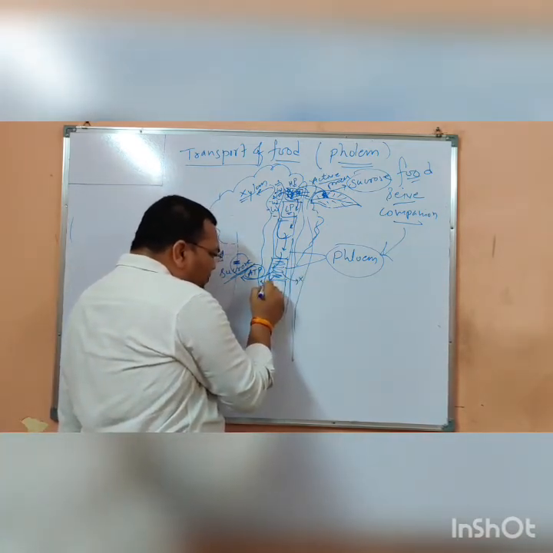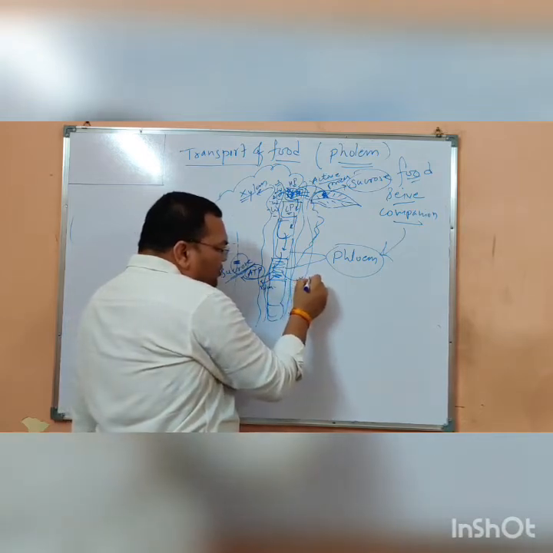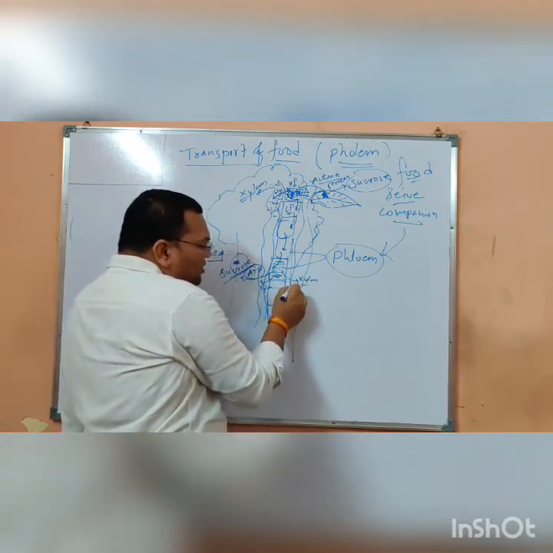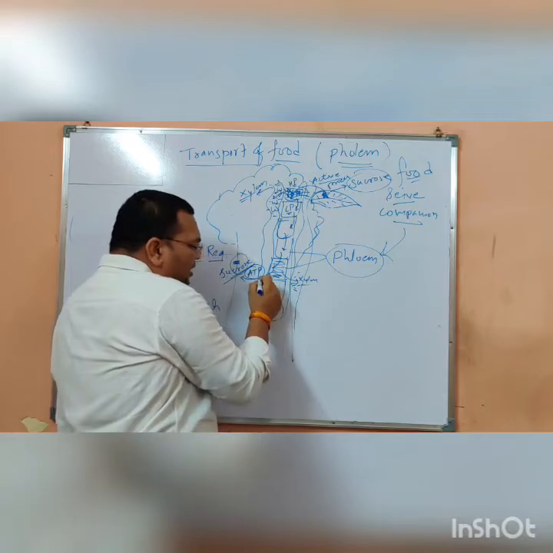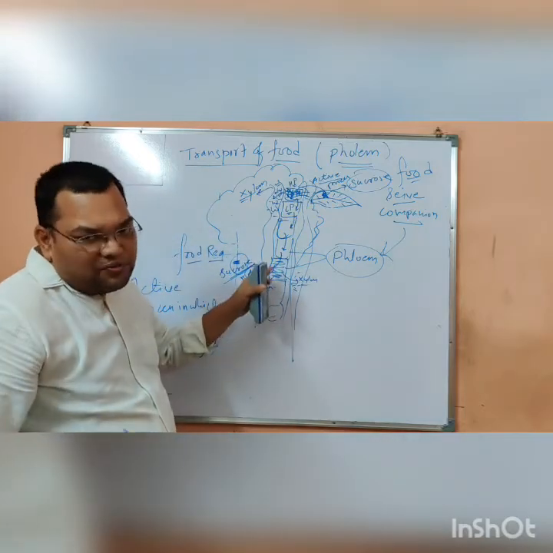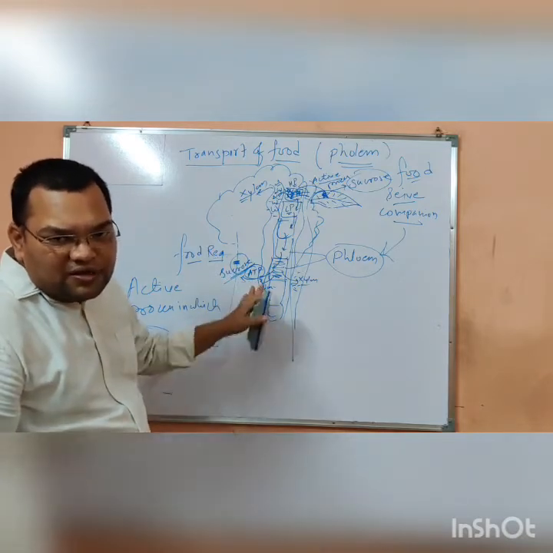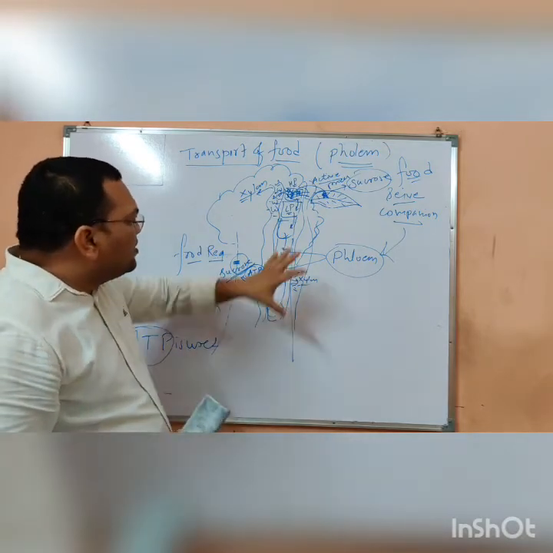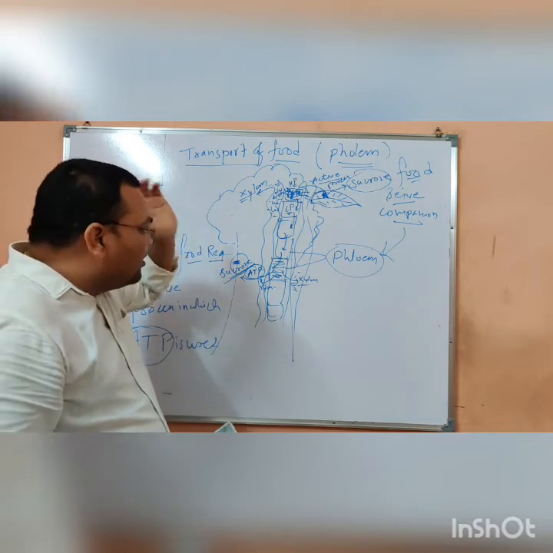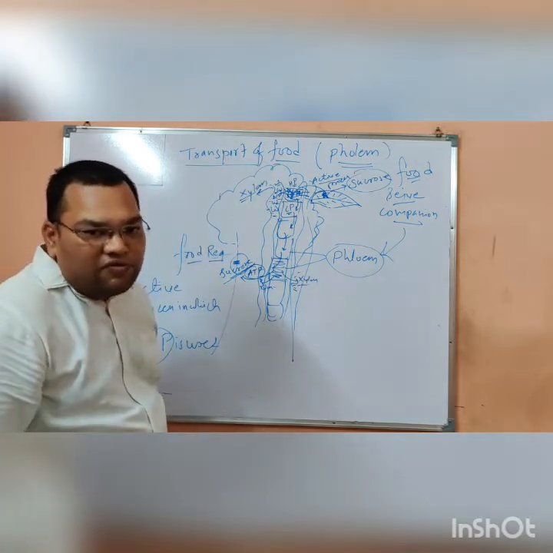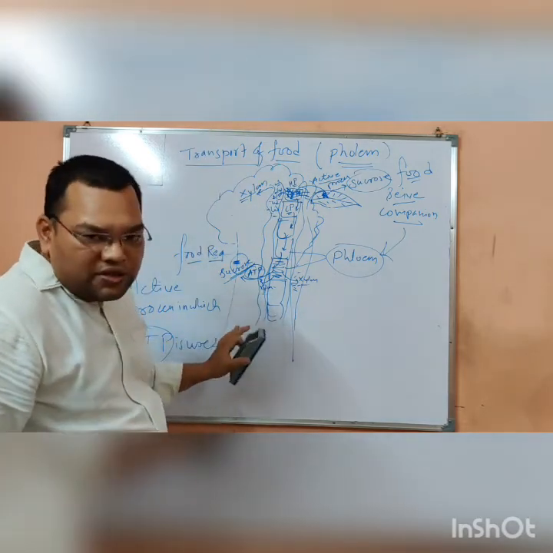So it goes to the adjacent xylem. The water goes again, and the cell becomes as it was previously. So this is the thing. This is a very simple thing. This is the transport of food in the phloem. This is a very simple procedure.